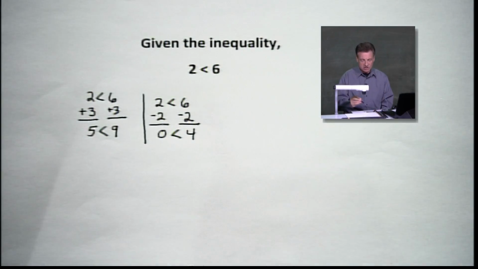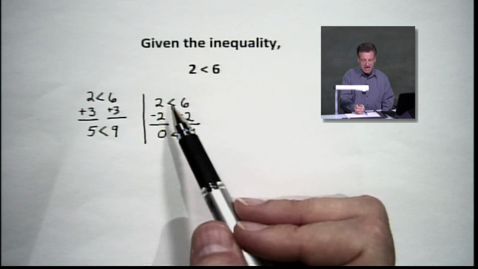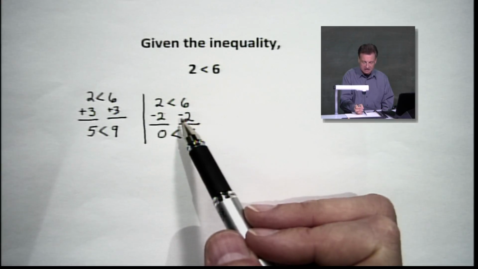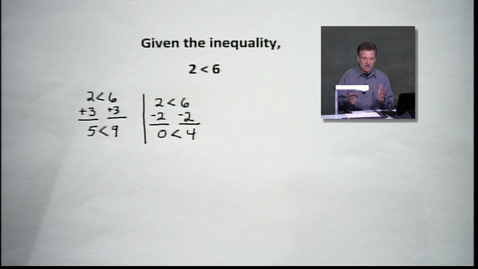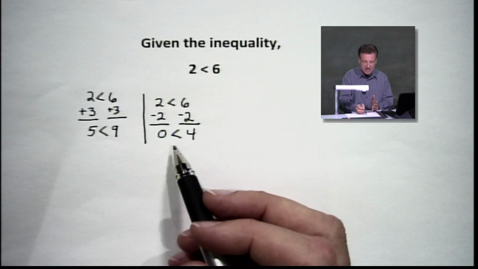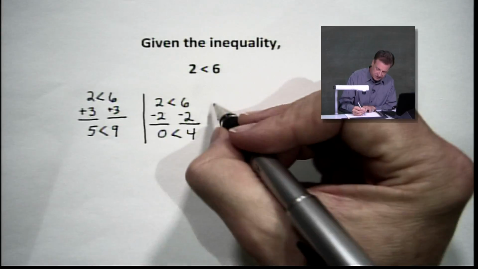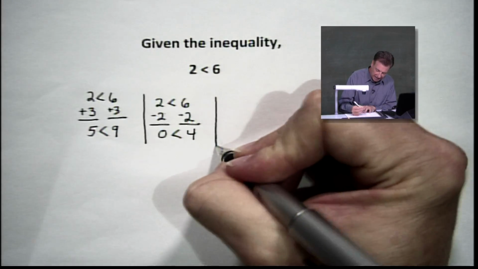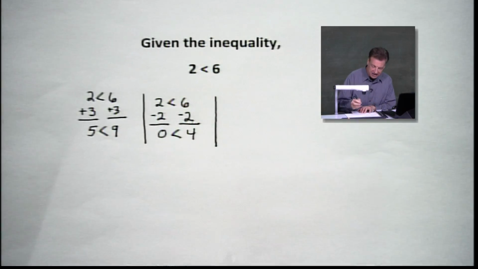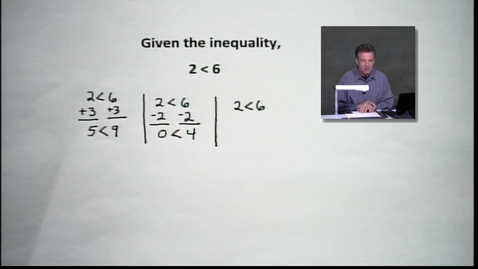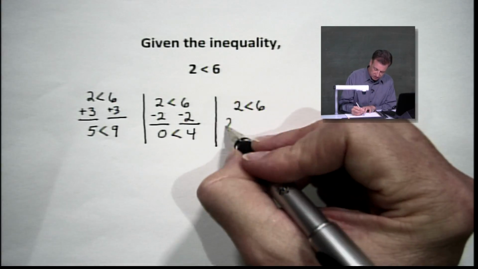So what I want you to notice, if you add the same number to both sides or you subtract the same number from both sides of an inequality, nothing happens, nothing changes. If you start with less than, you keep it. If you start with greater than, you keep that, all right? So let's see what happens if we multiply. What happens if we multiply? How about it? Let's say we've got this 2 less than 6, which is going to be our base here for a couple of minutes. Let's see what happens if we multiply by 2.